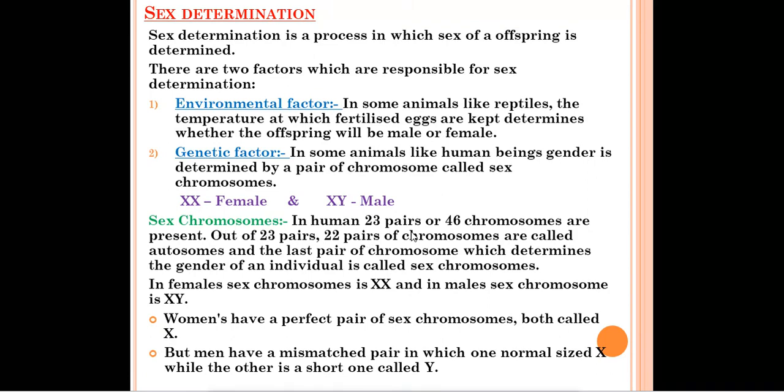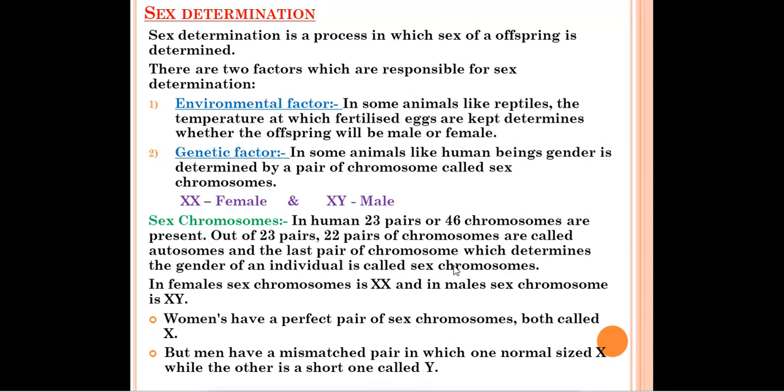In humans, 23 pairs or 46 chromosomes are present. You should remember this, how many chromosomes are present in human beings. You can write 23 pairs. If you do 23 plus 23, it will come to 46. So you can write 23 pairs or you can write 46 chromosomes. Okay. So out of these 23 pairs, 22 pairs are called autosomes. And the last pair of chromosomes, which determines the gender of an individual, is called the sex chromosome.